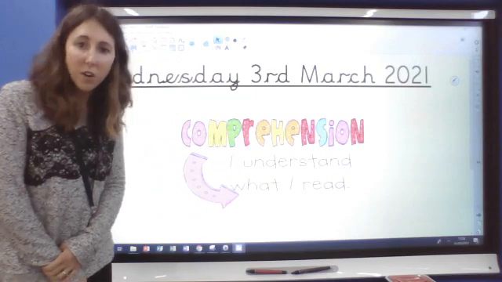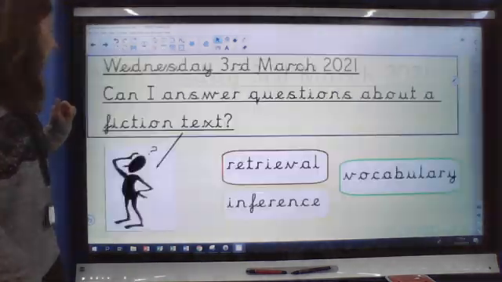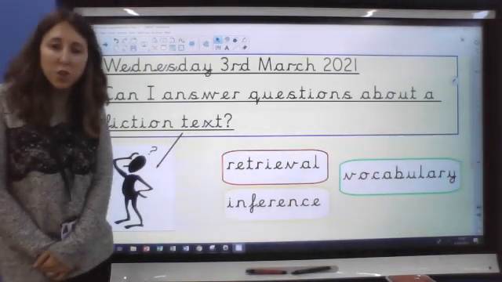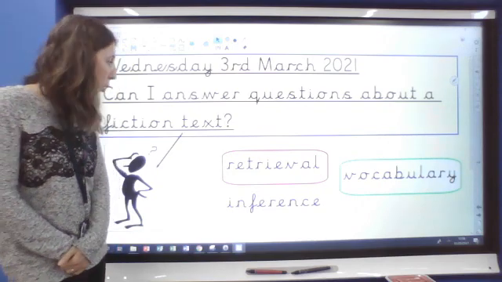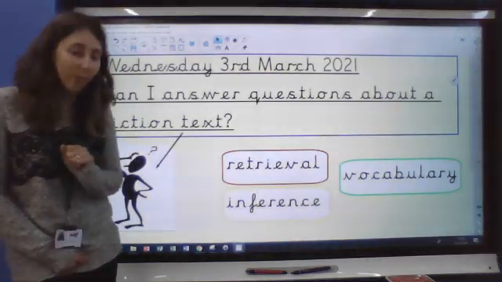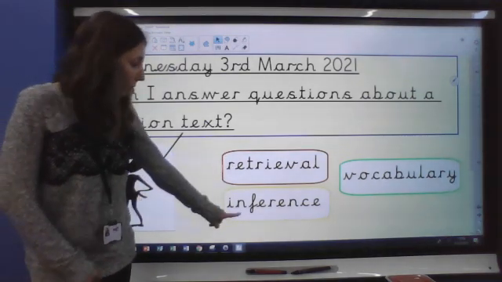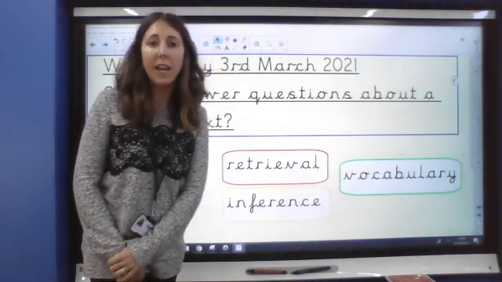Let's see what our learning question is for Wednesday, the 3rd of March. Can I answer questions about a fiction text? So we've got another story or part of a story to look at today. It has been made up. It is fiction. Some retrieval questions today, some inference questions, and then we do have a question about vocabulary.